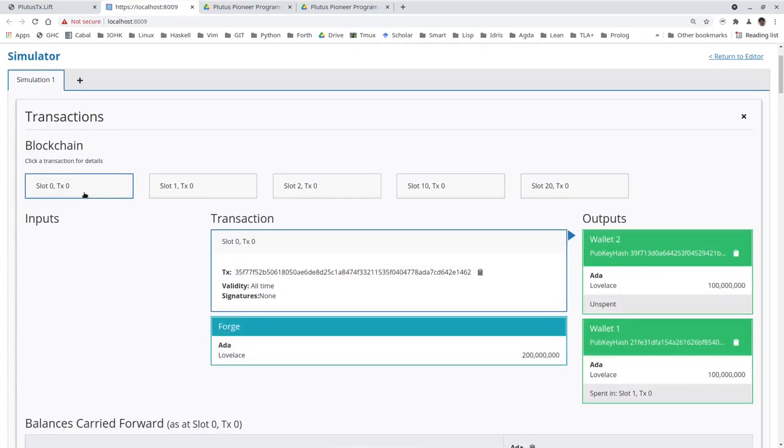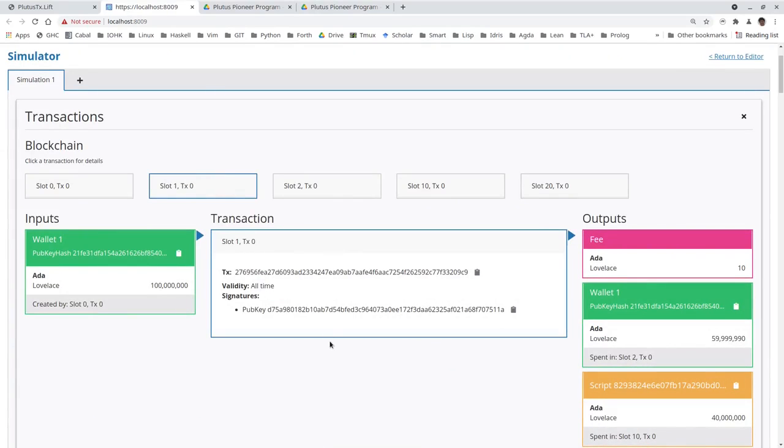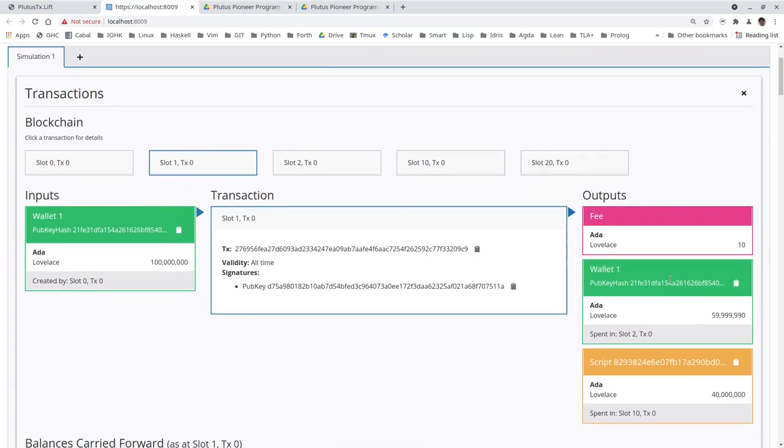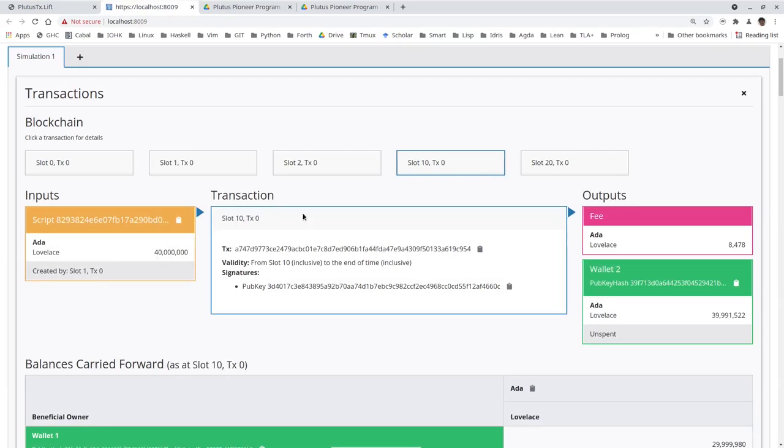So let's go through the transactions. Initial distribution of funds, then the first gift locking 40, so this is the one with deadline 10. The second gift with deadline 20, 30. The first grab of wallet 2, it picks up the first gift but not the second and collects the roughly 40 ADA, and then in slot 20 wallet 2 picks up the other gift and collects the 30 ADA.